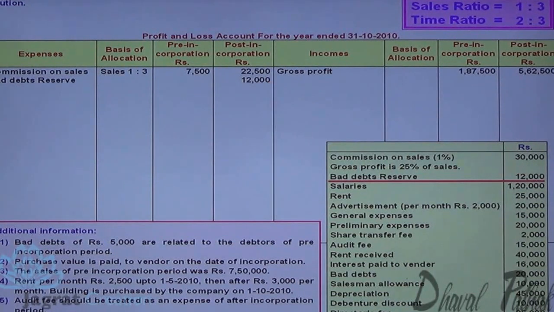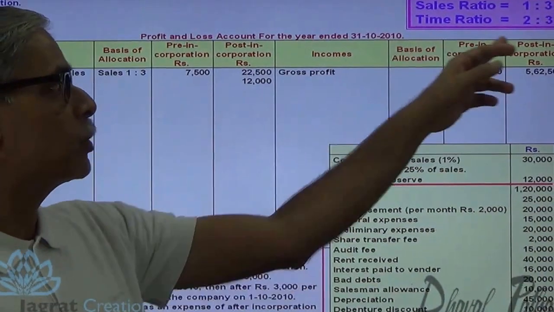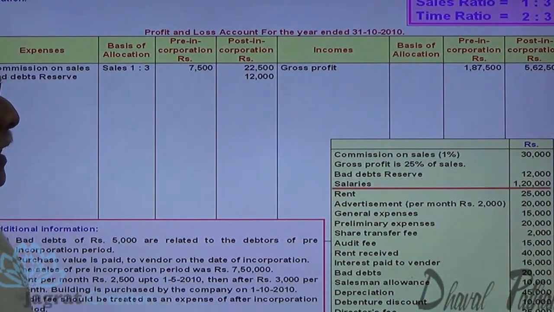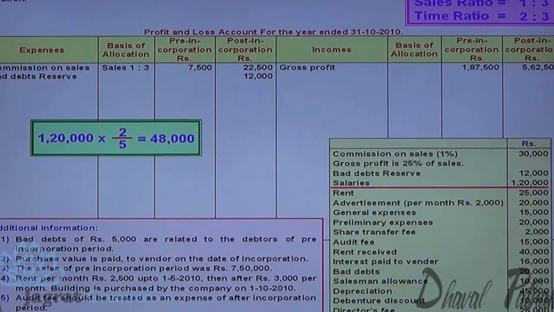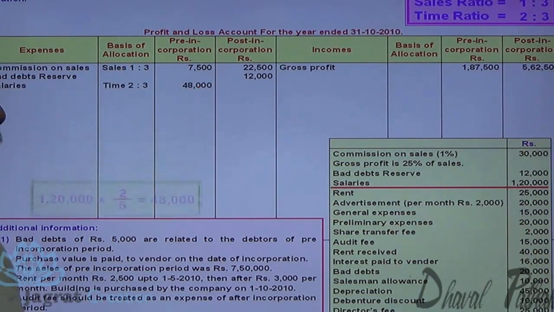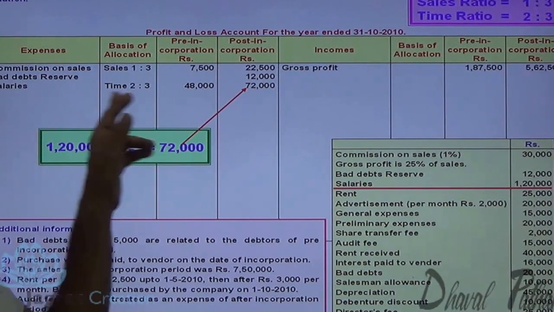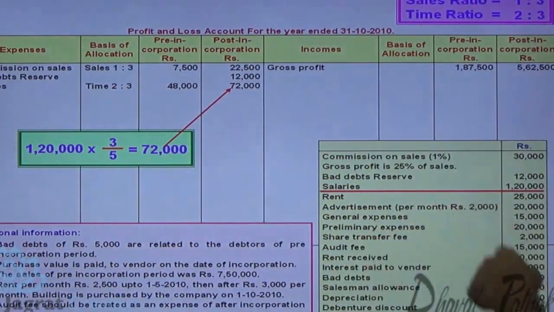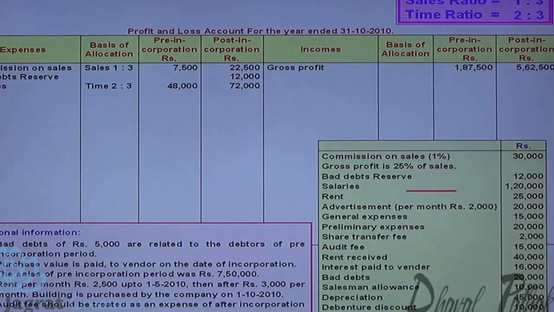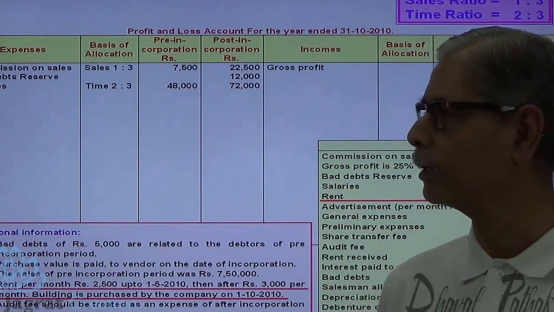Then comes salary. Salary will be distributed in the time ratio, and time ratio is 2:3. Notice that salary 1,20,000 in time ratio, 2/5 pre-incorporation, then 1,20,000 into 3/5 post-incorporation. Salary distributed in the time ratio. Next expense, rent. For that you are given specific information. I'll prepare a working note for rent distribution.